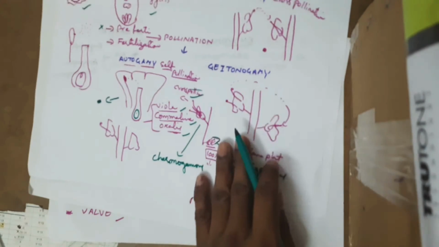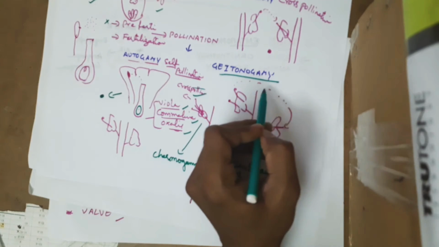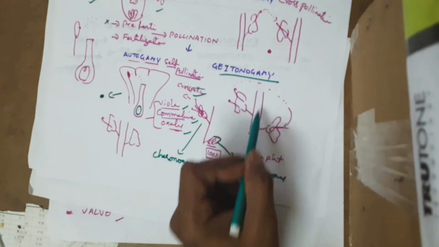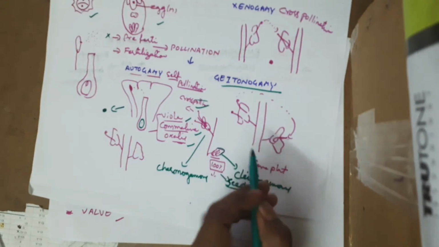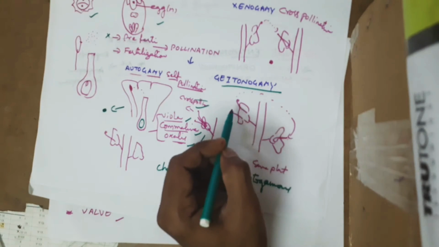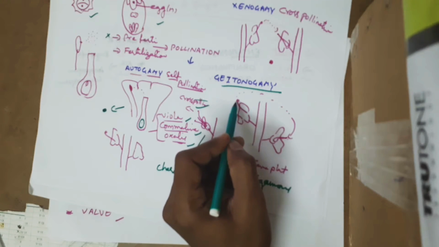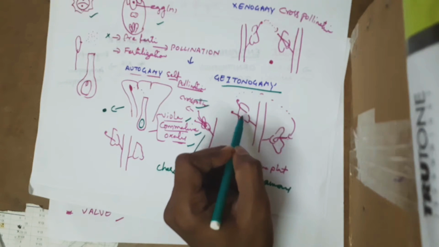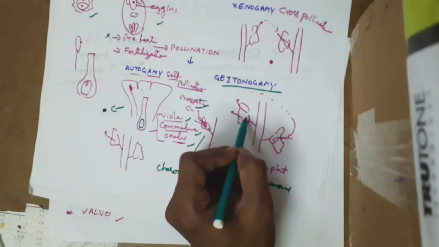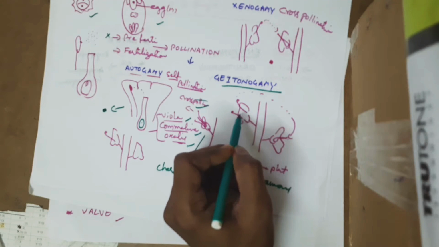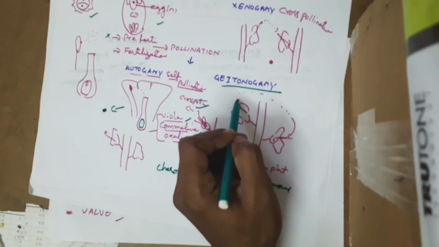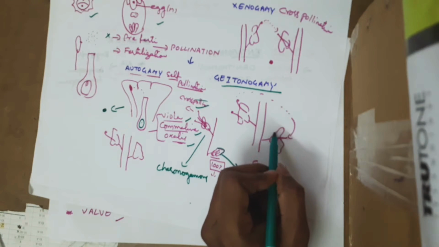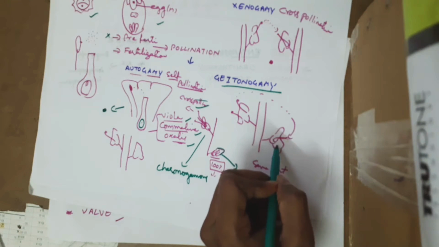Now we move to the next variety of pollination called geitonogamy. If you see geitonogamy, you can see the plant is the same but the flowers are different. Sometimes pollination occurs in such a way that you have to remember it is not always between the pollen and the egg of the same flower, but sometimes pollen from one flower can be transported all the way and fall upon the stigma of a different flower of the same plant.